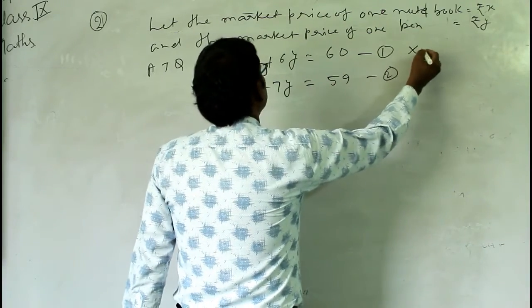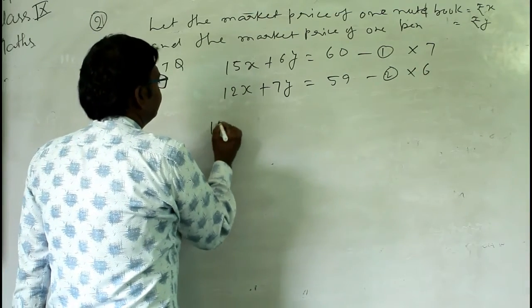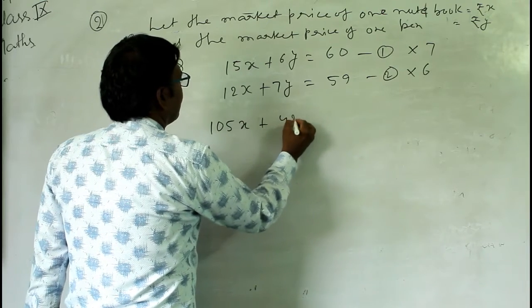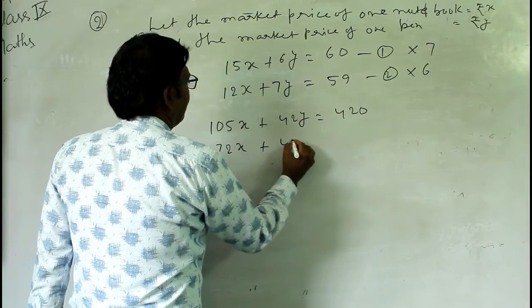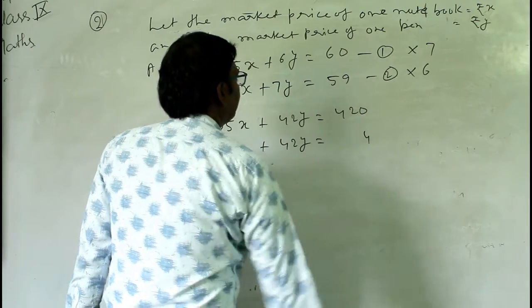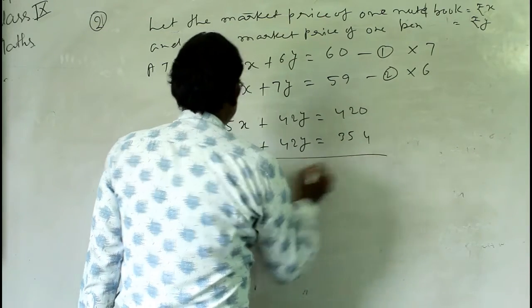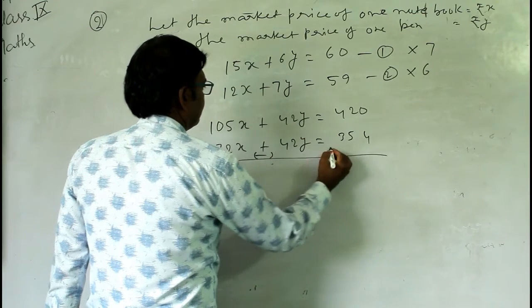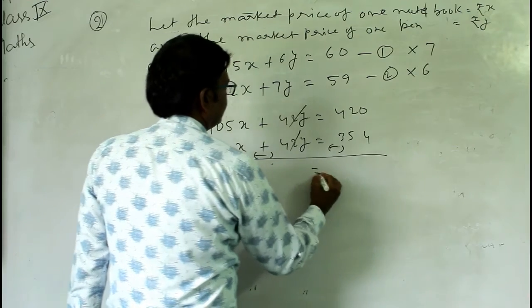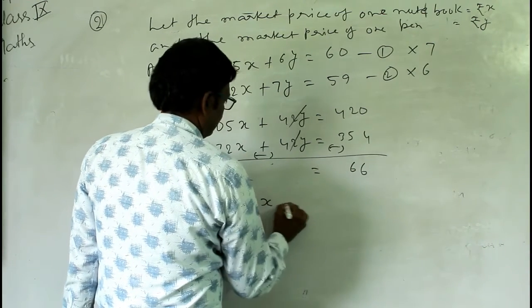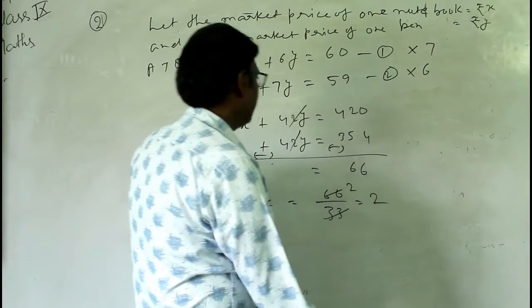So multiply this equation with 7 and this with 6. So x equal to 2.